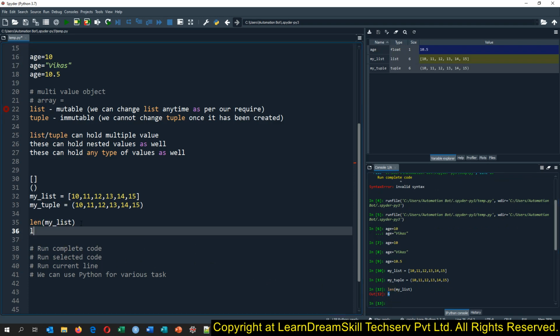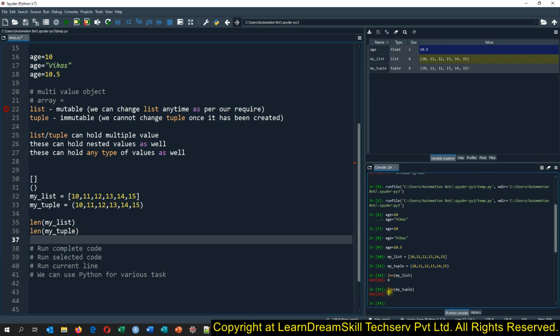Same way we can use this length function on the my_tuple as well. Okay, so see here we are having the 6 values.